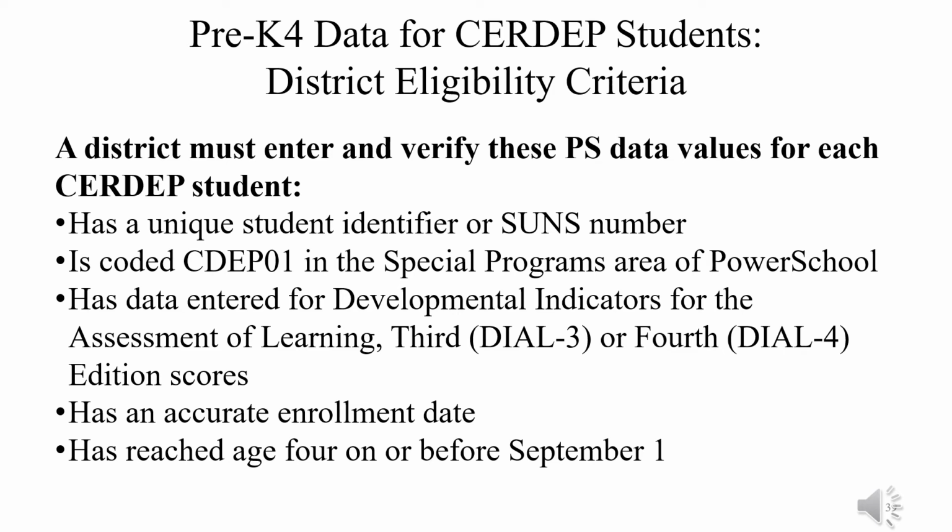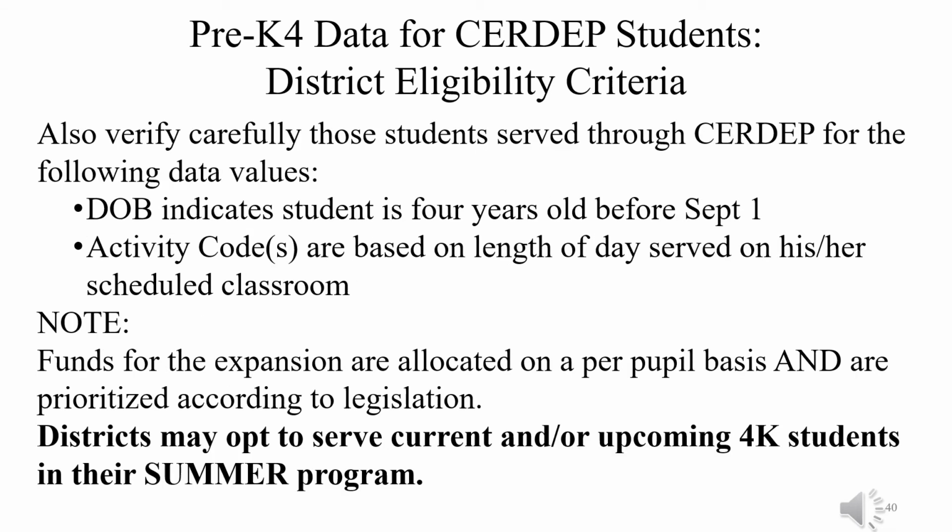Make sure your students are coded with CDEP 01 in the Special Programs area of PowerSchool. Ensure that the Dial 3 and Dial 4 test scores are accurately reflected on the early childhood page. Make sure the enrollment date is accurate. And again, make sure the child is age 4 on or before September 1st.